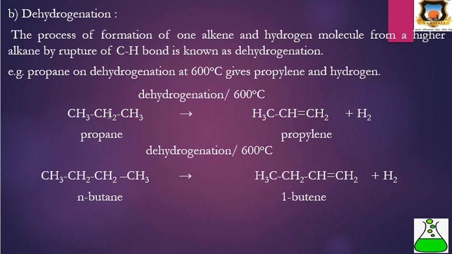Here, one hydrogen from this carbon and one hydrogen from this carbon are removed as an H2 molecule, and we get propene. The single bond changes to a double bond because we are removing two hydrogens from adjacent carbons. Then n-butane undergoing dehydrogenation at 600 degrees Celsius is converted into 1-butene plus a hydrogen molecule. This is all about the reactions of alkanes.